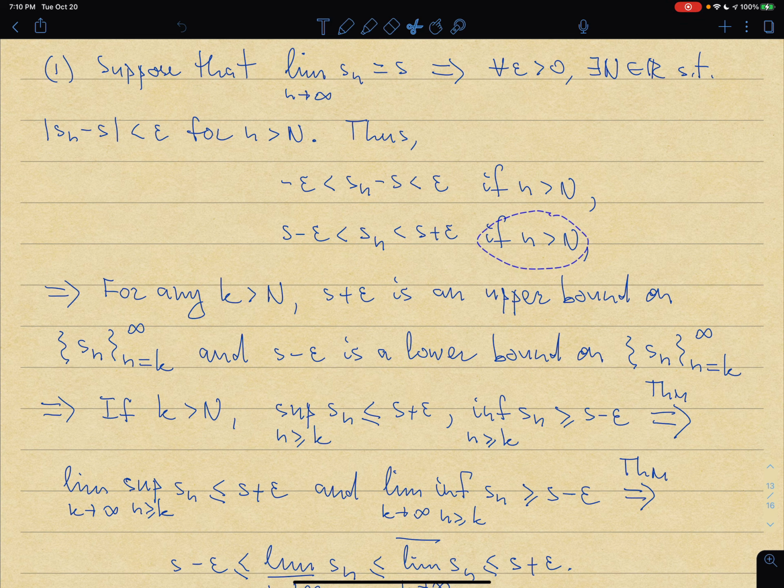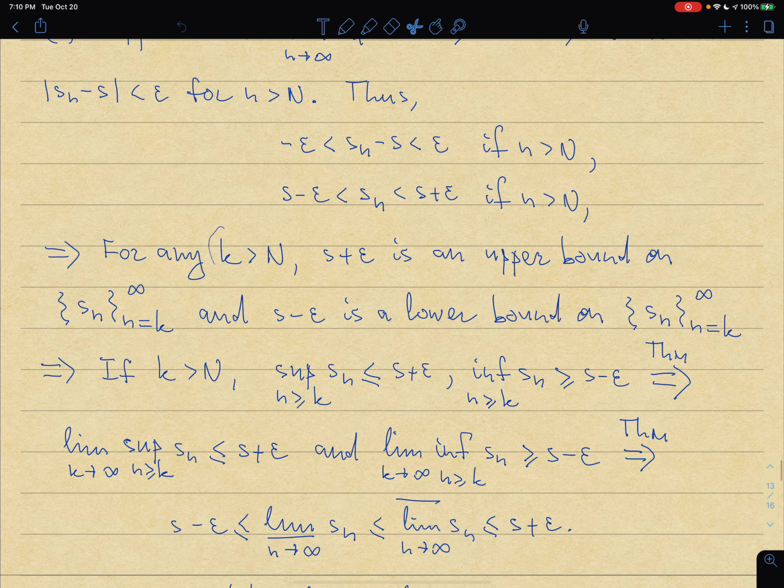All right, so if I choose any k which is greater than capital N, then for n greater or equal to k, all Sn should be less than S plus epsilon, and all Sn should be bigger than S minus epsilon.